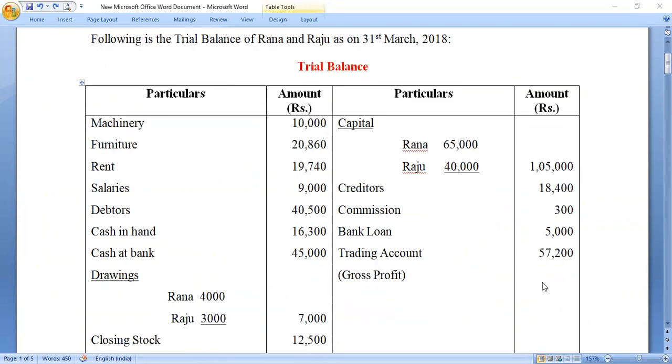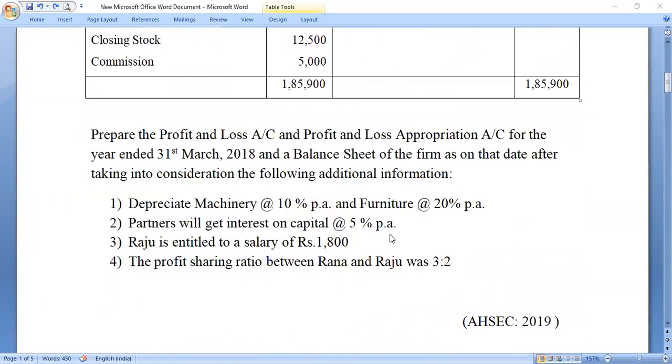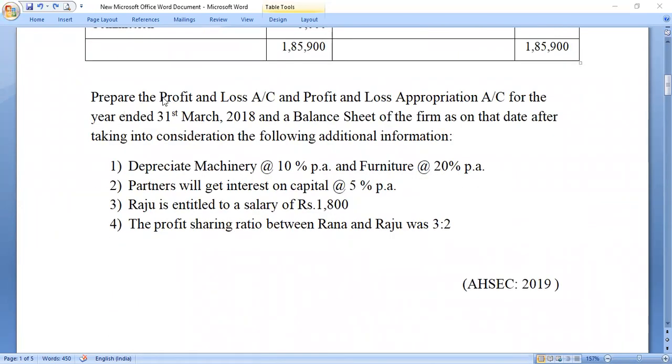Items of debit and credit are given here. And we shall discuss these items a little later. Let us move to the later part of the question. You are required to prepare the profit and loss account and also profit and loss appropriation account for the year ended 31st March 2018. And you have to prepare a balance sheet also on 31st March 2018.